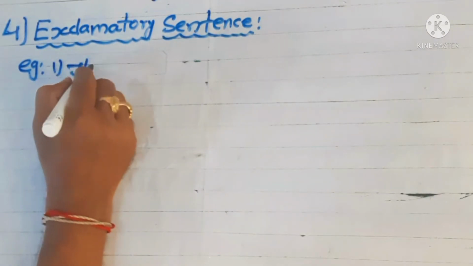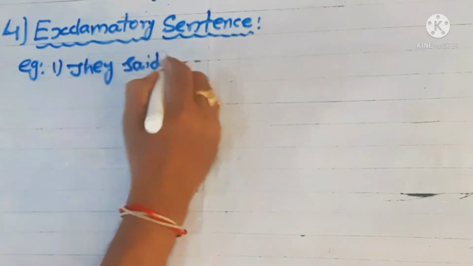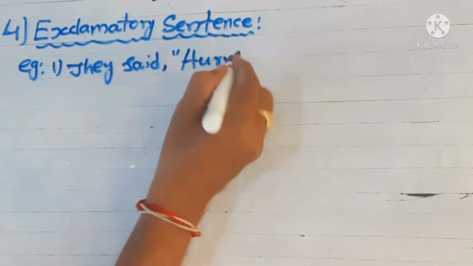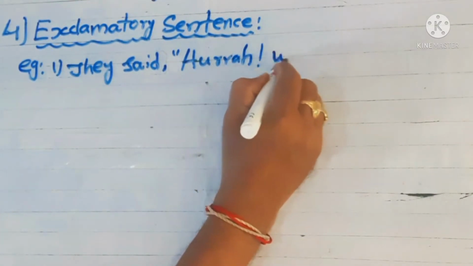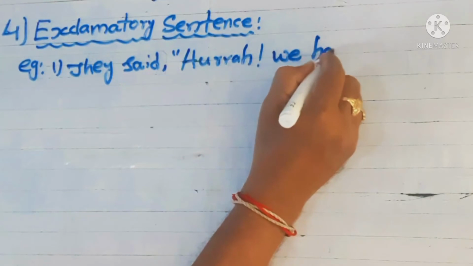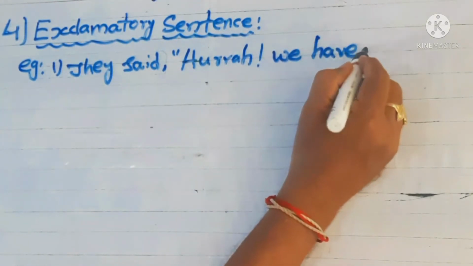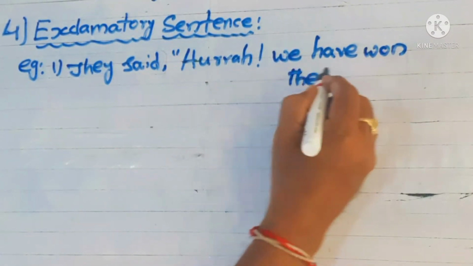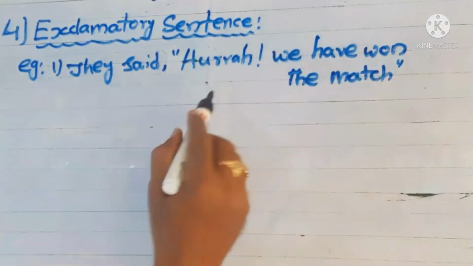They said, hooray, we have won the match. We have won the match.